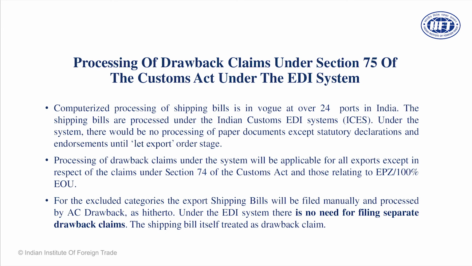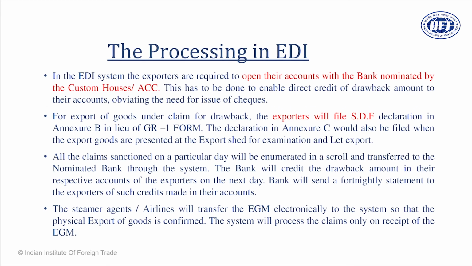Usually drawback claims are processed, but it takes time for the money to get transferred to your bank account because of some lack of funds in those accounts at customs or the revenue agency. As a result, I've seen that sometimes your drawback claims may get stuck. You can file the shipping bill online under section 75, and your claim will be automatically processed by Indian Customs based on the complied documentation.